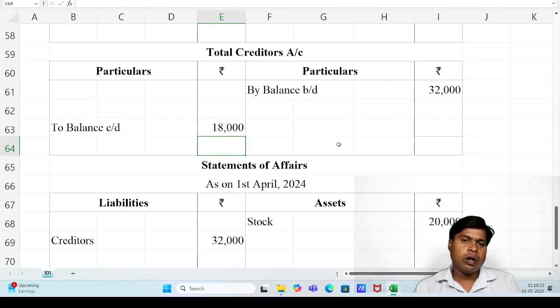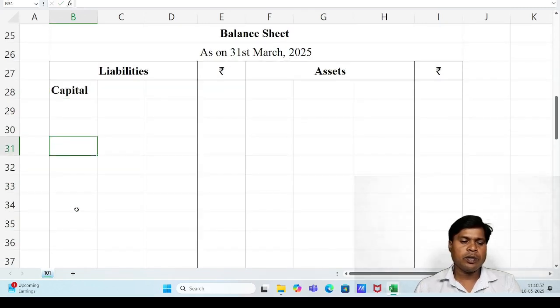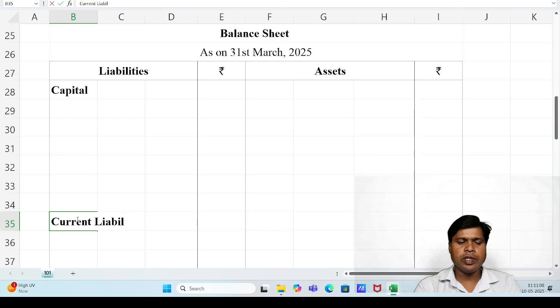Now closing balance should be recorded under the current year balance sheet, it means the closing balance sheet. So the next effect, we can say the final effect of closing creditors, should be recorded in the current year balance sheet, liability side. This is the current year balance sheet. First item, first group, capital. After capital we have to leave 5 to 6 lines and then write current liabilities and provisions.